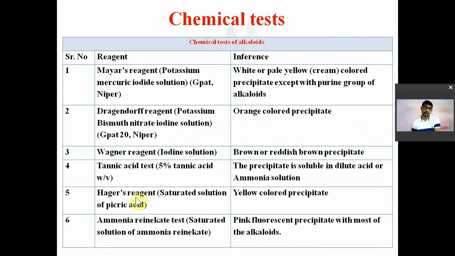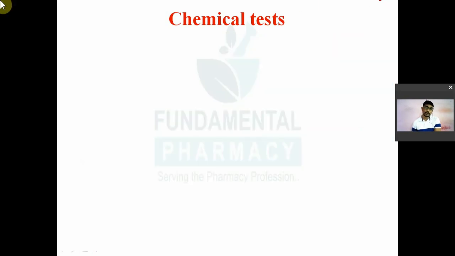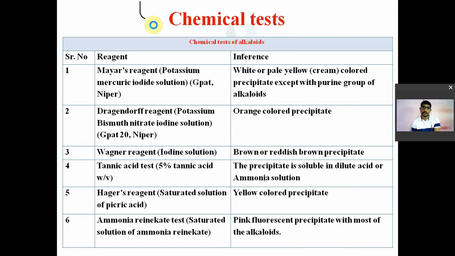This chart is very important for your exam. It is nothing but the chemical test for alkaloids, or identification test of alkaloids. ठीक है. So this chart is very important. इसके ऊपर बहुत बार क्वेश्चन आ चुका है. ये चार्ट आपको बाय हार्ट होना ही चाहिए.